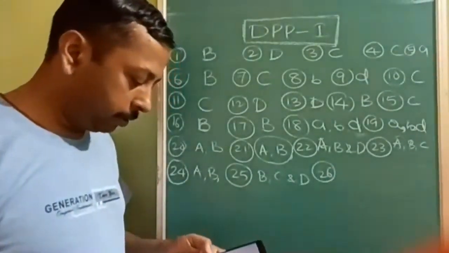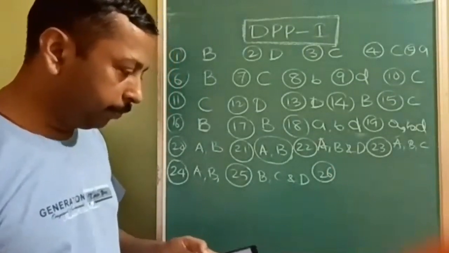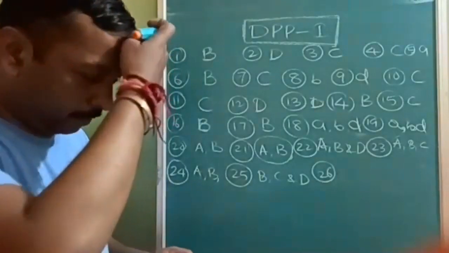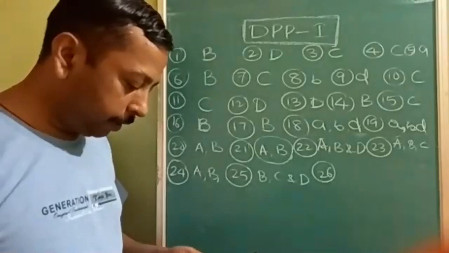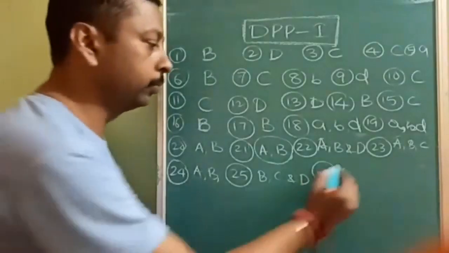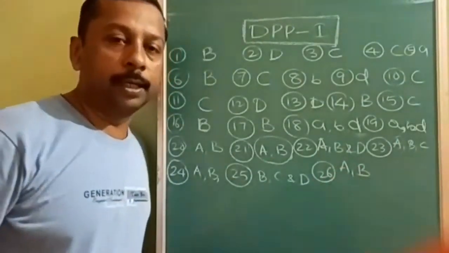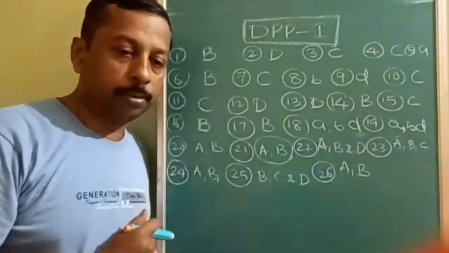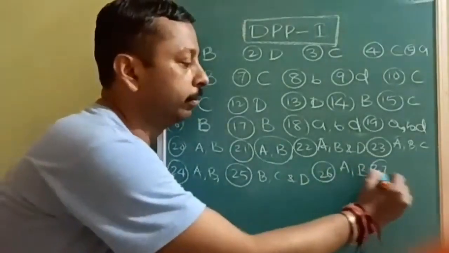Okay. Next. 26th question. Colloidal gold can be prepared by. This is the best method. Bredig's arc method and reduction of AuCl3. These are the two methods we can use. A, comma B. Okay. 26th answer is what? A, comma B. Noting down? Okay, good.